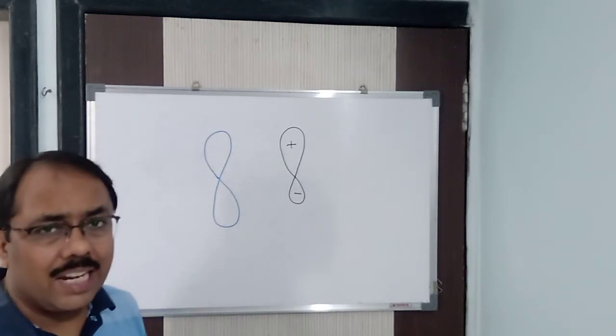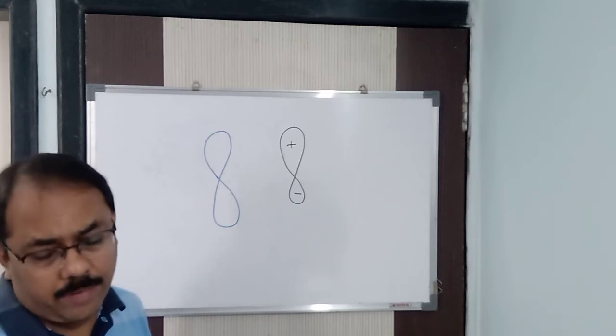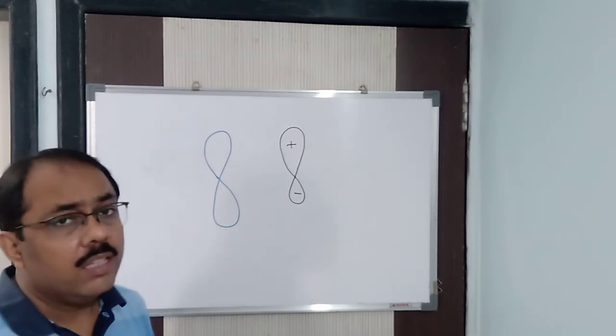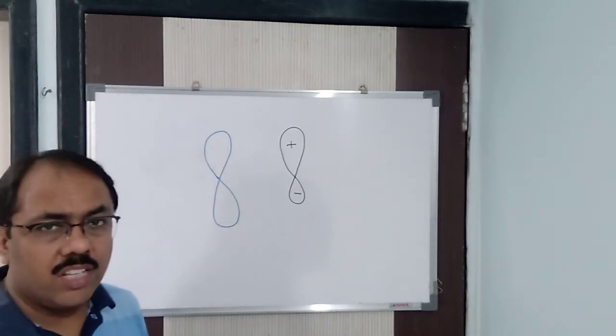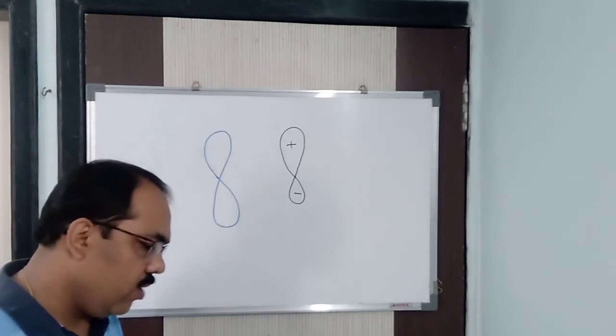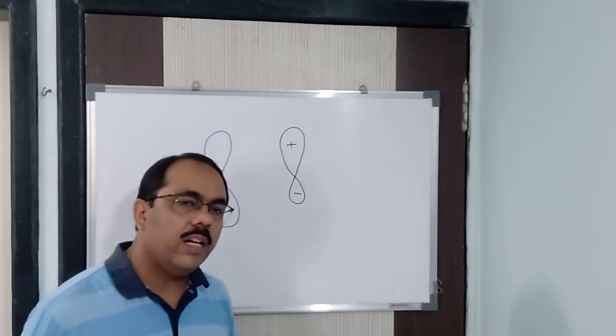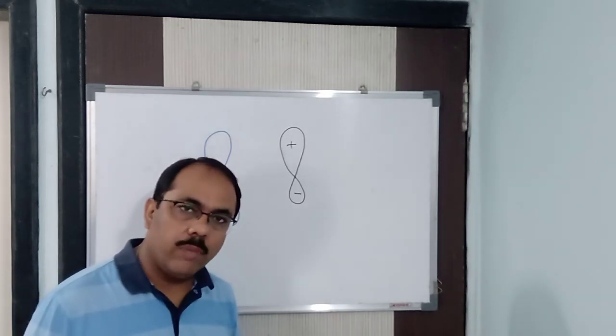Now there are certain characteristics or salient features of hybridization. When hybridization takes place, what changes take place, what observations you will see, what characteristics you will see, that also you may note down. The number of hybrid orbitals formed is equal to the number of atomic orbitals, always.